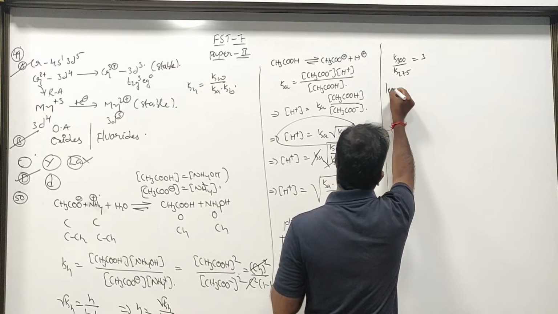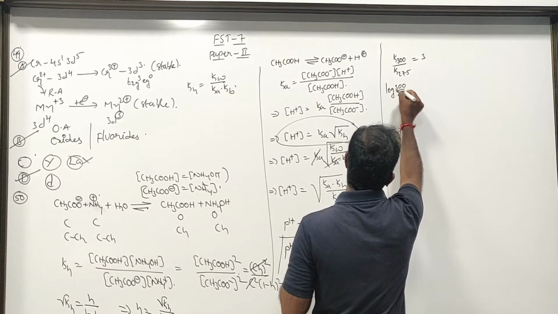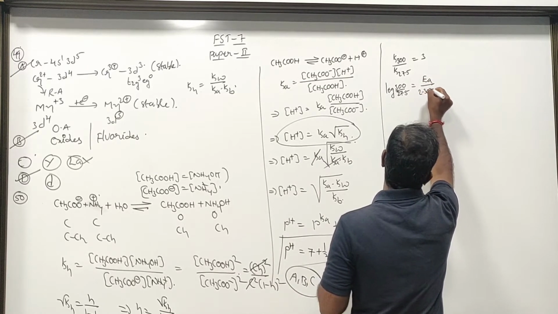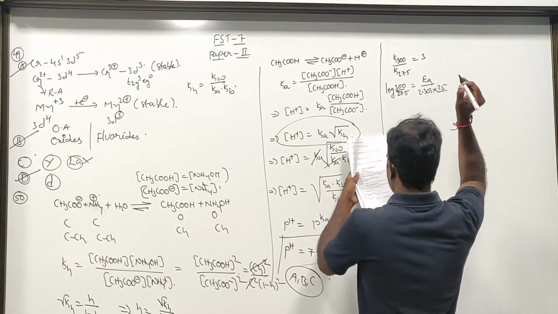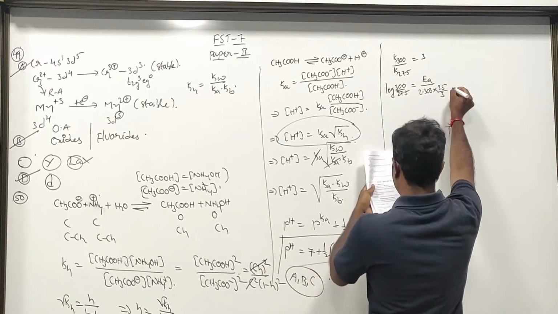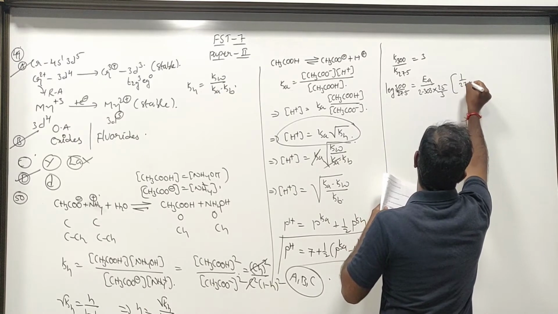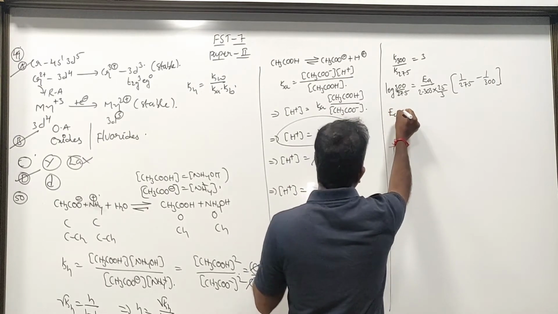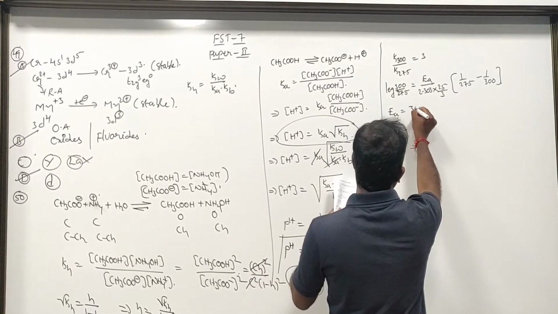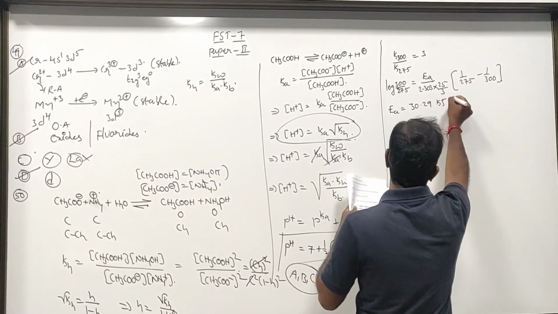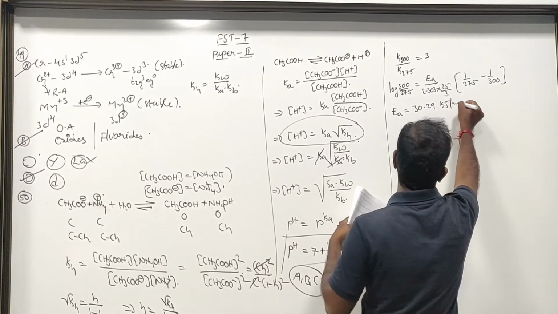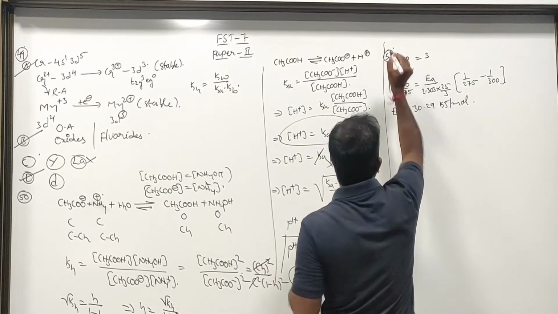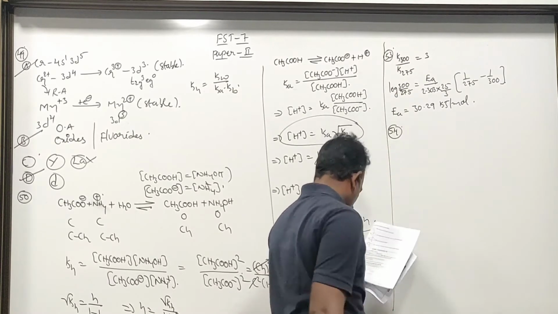As we know that log K300 divided by K275 is equal to Ea divided by 2.303 into 25 divided by 3 into (1 by 275 minus 1 divided by 300). Activation energy Ea, if we calculate it from this, will come out as 30.29 kilojoules per mole. This is question number 53. Now comes question number 54.